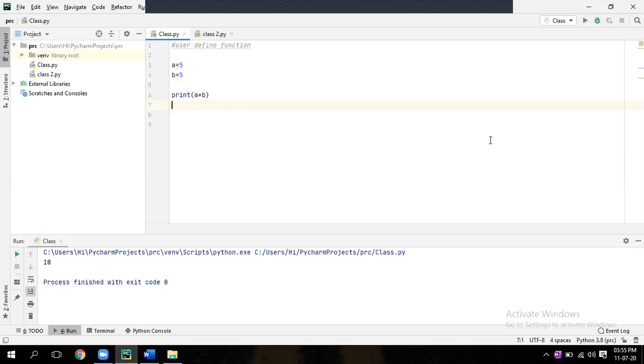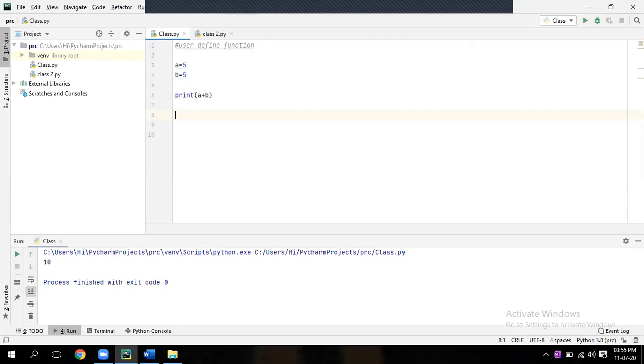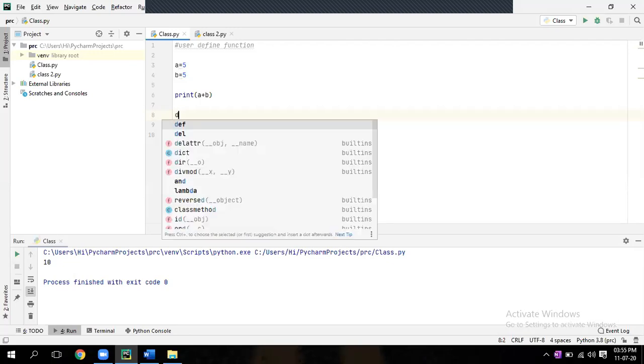Now let's create a function to add two numbers. How to create a function? The syntax is: write def.